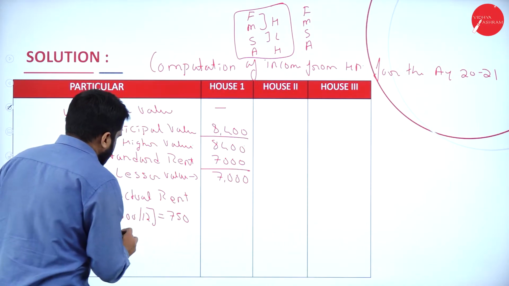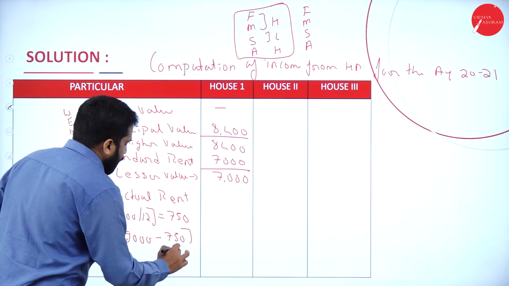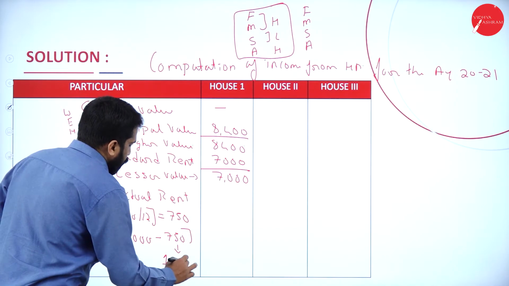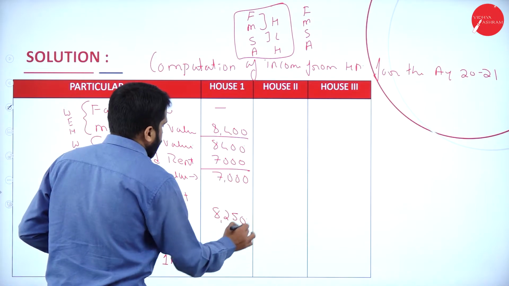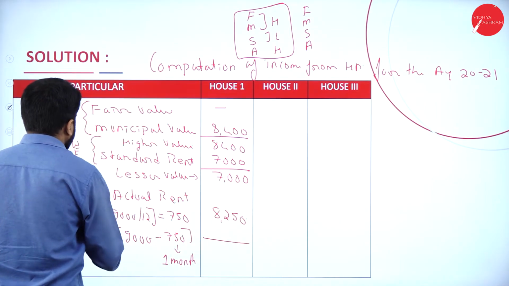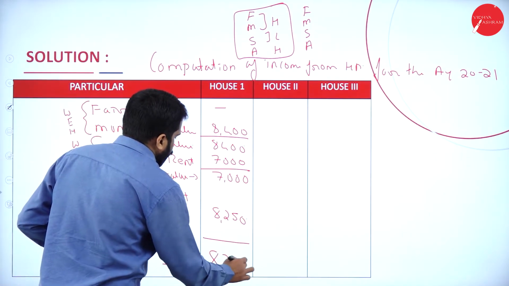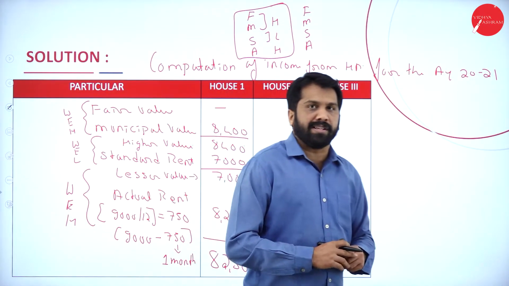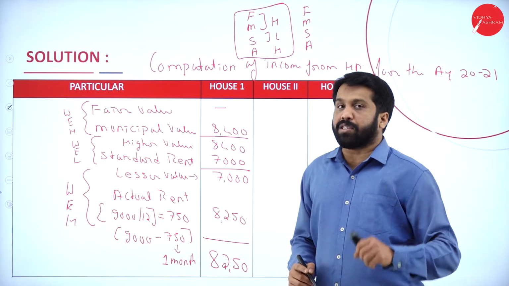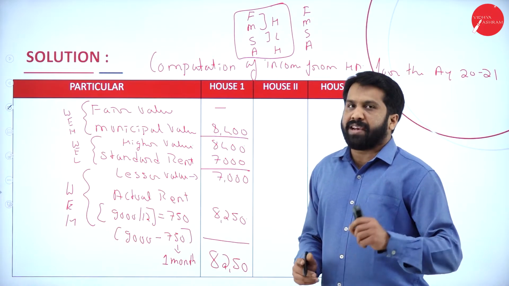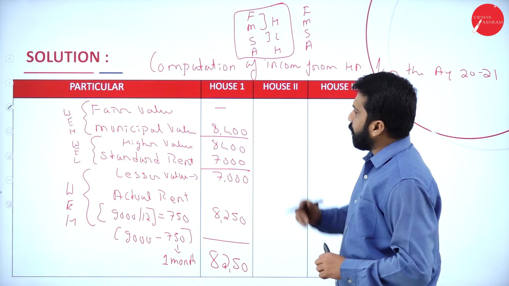In this, 9,000, 1 month not paid, so it will be 8,250. Out of this, whichever is higher, we will go for 8,250. Any doubt up to this? We will not consider 9,000 because 1 month it is vacant. Vacant means he has not received the rent. Up to this we have done for house 1.